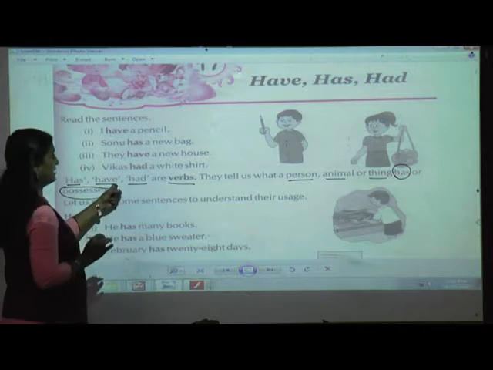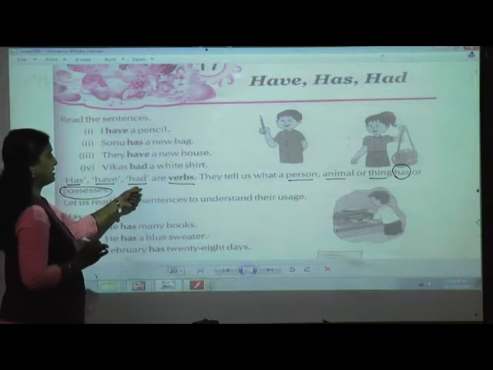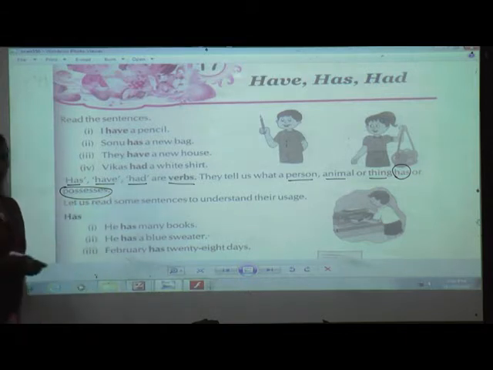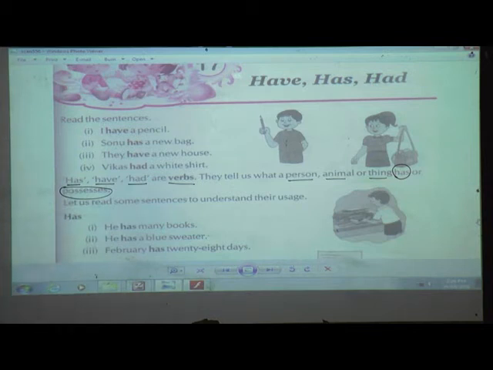In that case we are going to use the verbs have, had and has. Understood the explanation, students, till here? What is have, has and had? Just underline the words and circle the words which I have told you.